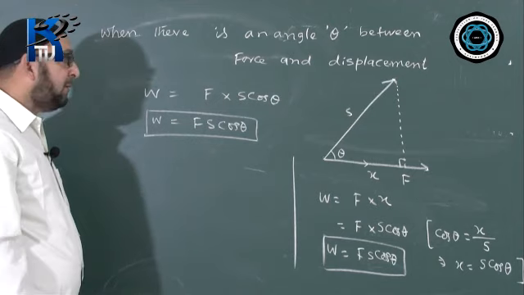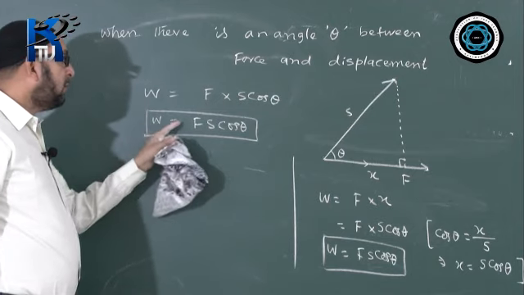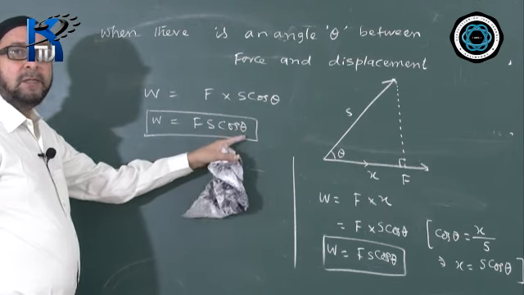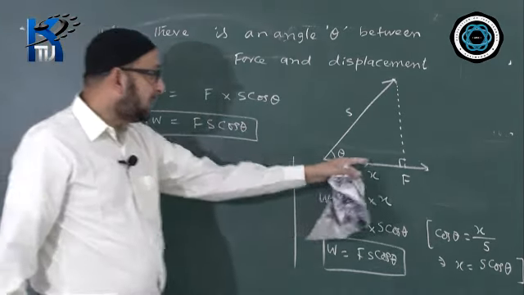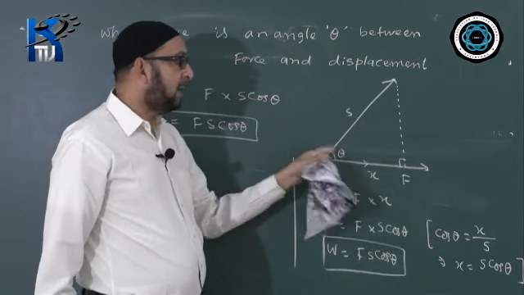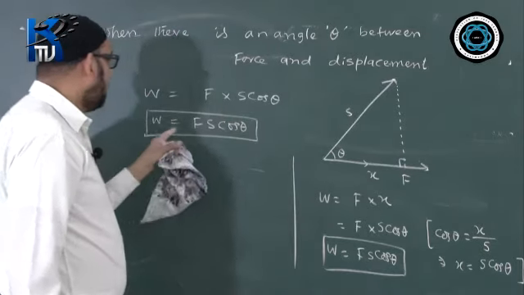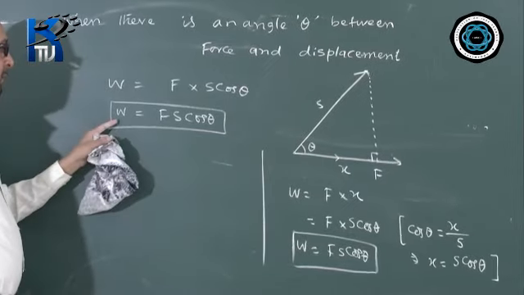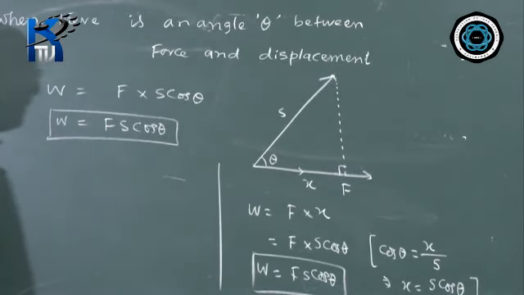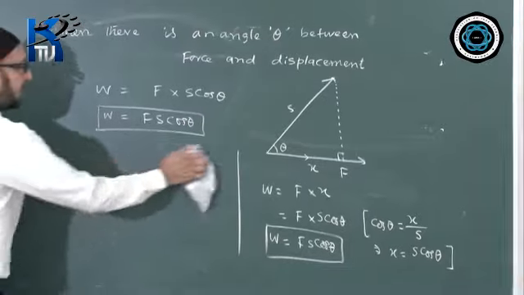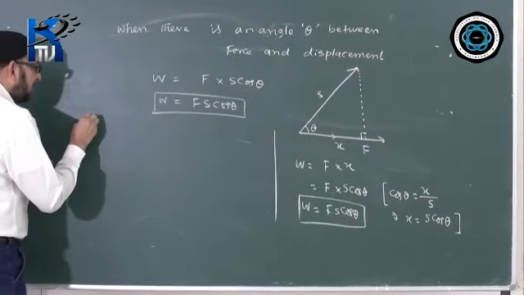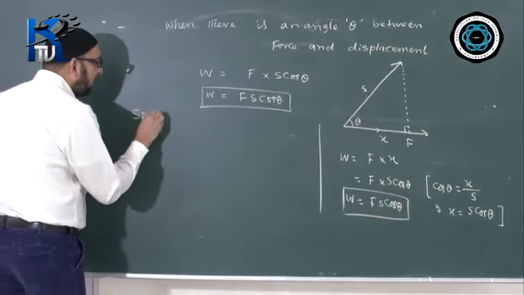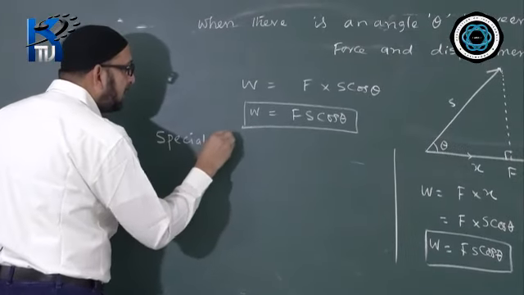When there is an angle between force and displacement, work will be equal to Fs cos theta. What is theta? Theta is the angle between force and the displacement, as you can see in the diagram. So this becomes the formula when there is an angle theta between force and the displacement. Let us take some cases out here. Some special cases now arise.